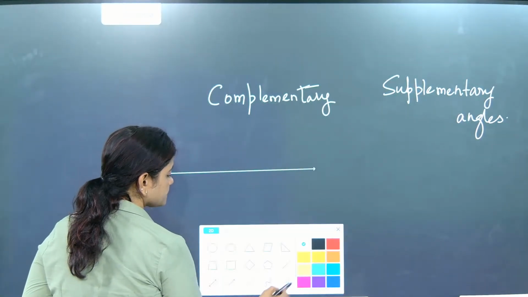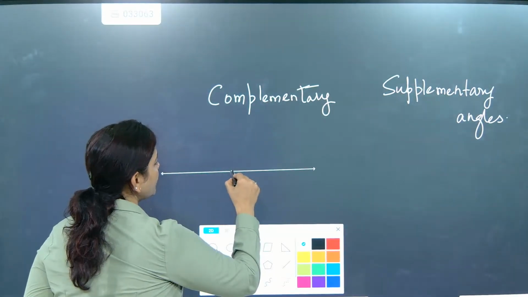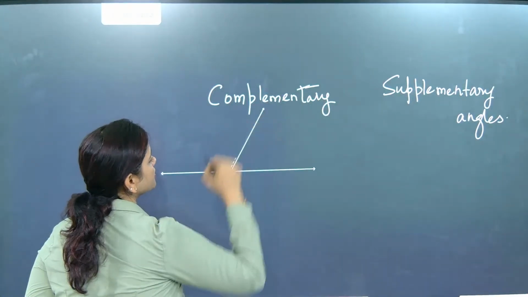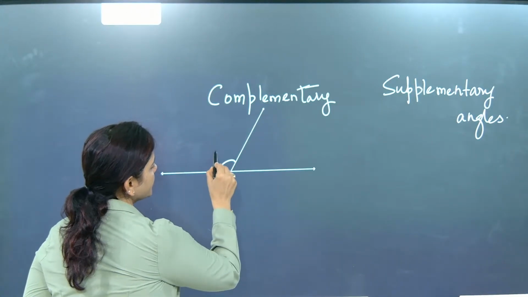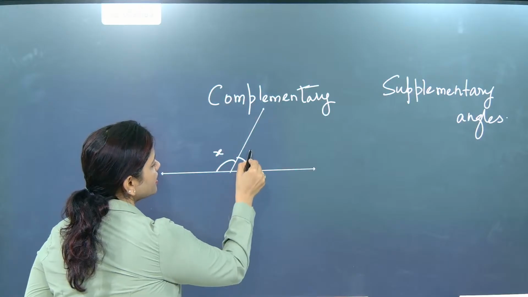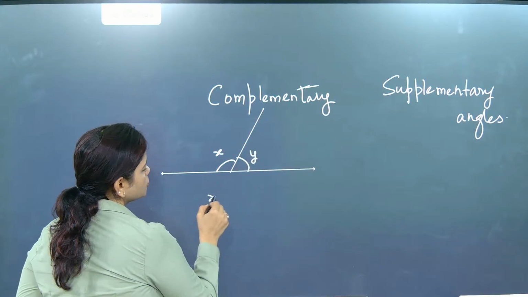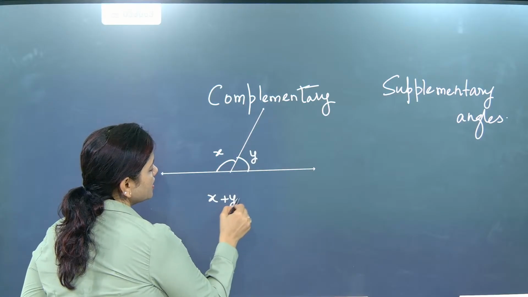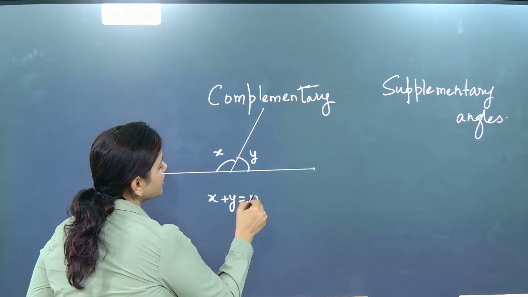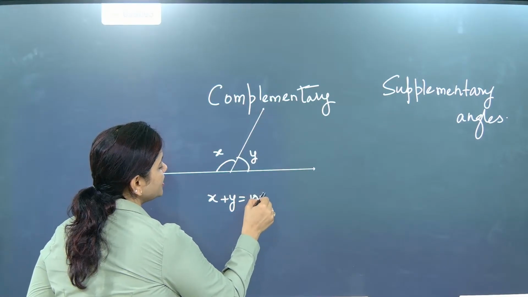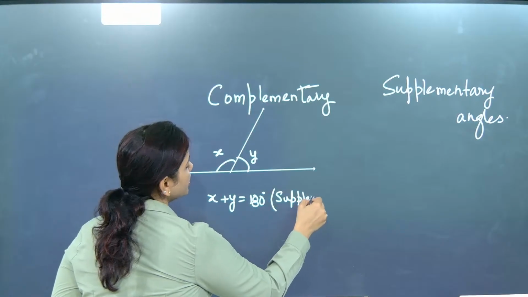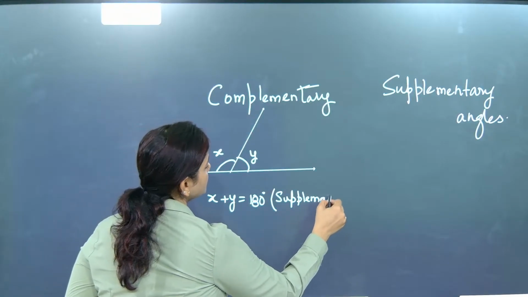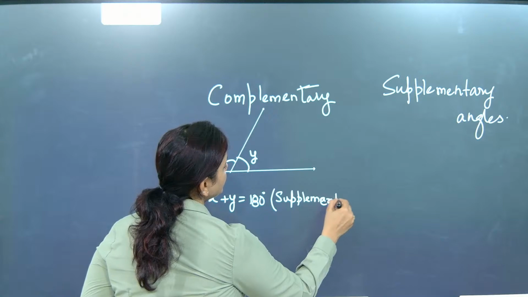In that line, one ray is there. Now this angle is taken as x and this angle is taken as y. So when x plus y, the sum of the two adjacent angles, is equal to 180 degrees, they are supplementary angles. Understood?